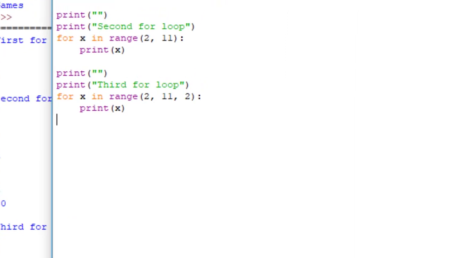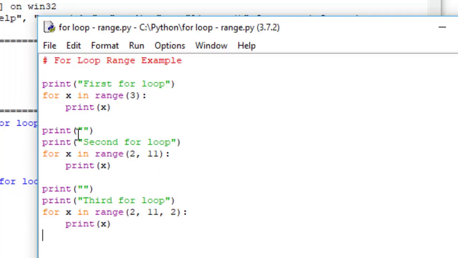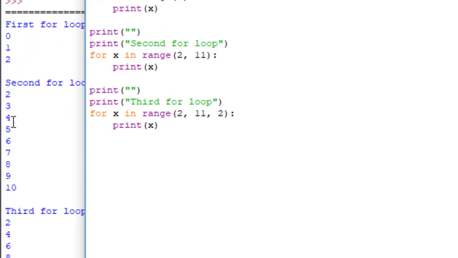If we go back and look at the code, we see that we're checking for a range value of 3. In this case, we're starting counting at 0. So 0, 1, 2. We match on 3, and the iteration actually stops. It doesn't execute. Likewise, in the second example here, we have a starting value of 2, ending value of 11, and so you see we do 2, 3, 4, 5, 6, and so on, and we stop at 10. That's because we hit 11, iteration stops. It will not run once it hits your value.